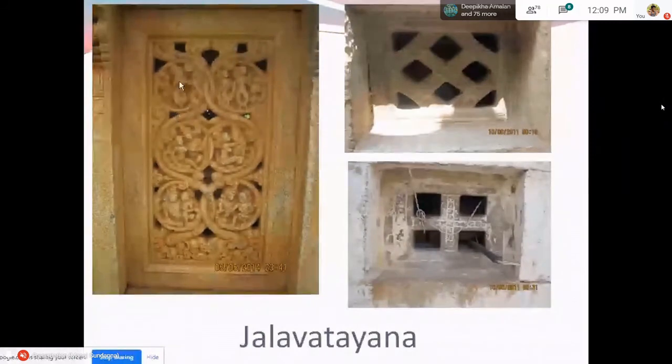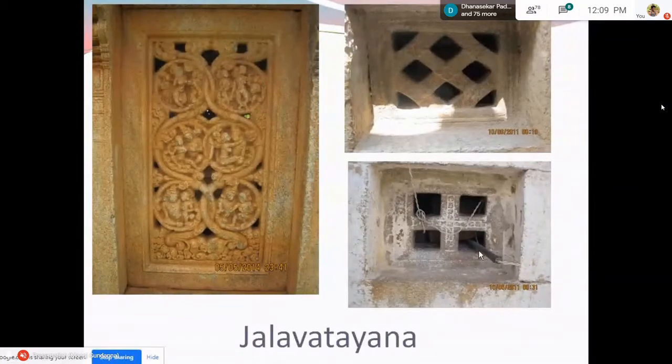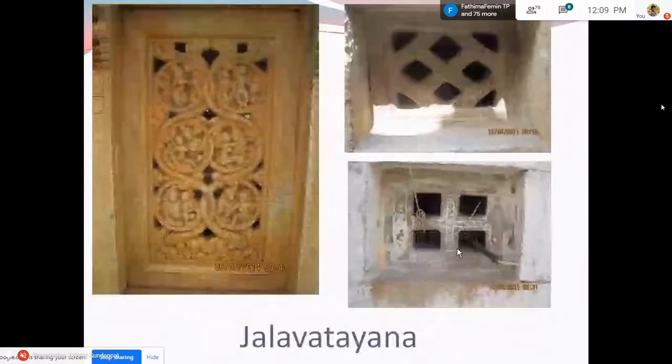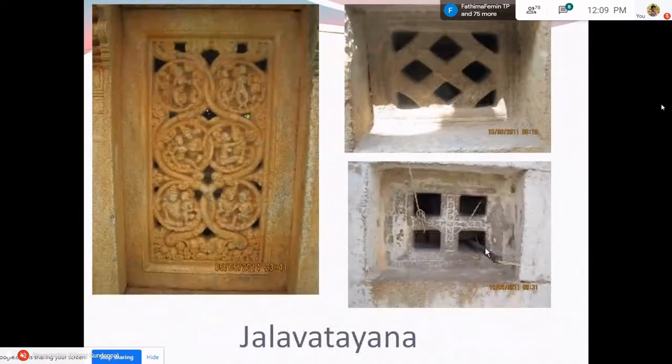Therefore, the name is given based on the decoration as Valli Mandala, whereas in this, the name is given based on the shape of the hole which allows the air into it. So it's called a Turya Ashtra Jalavatayana. But these are all very intricate details.